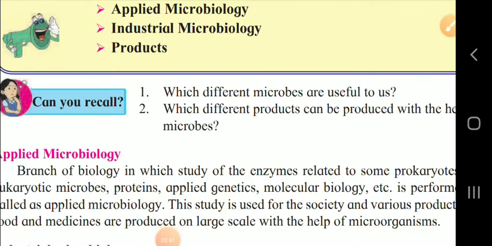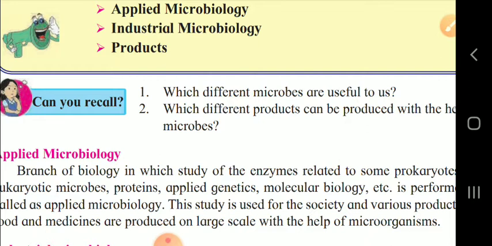Let us start with the explanation part, children. Now we will see the introduction to microbiology. Already I told and defined it. Now here again I am telling the meaning of this term. Micro means very minute, bio means living organism, logy means to study. So when we study the very minute microorganisms, we call it microbiology.